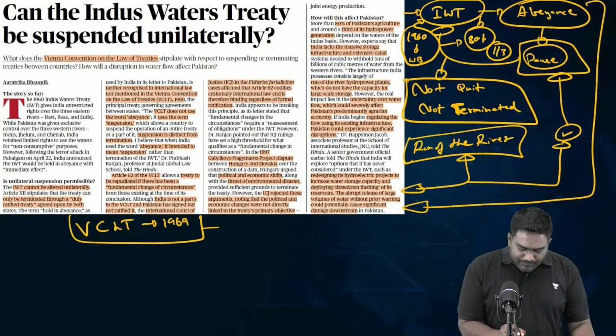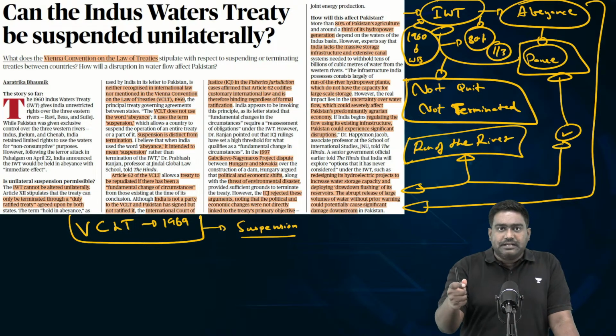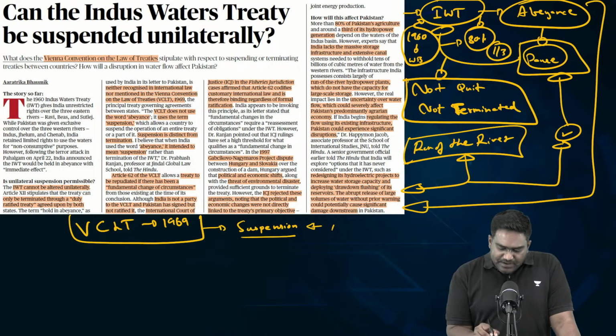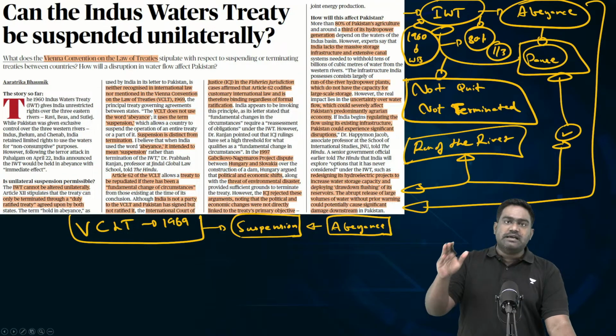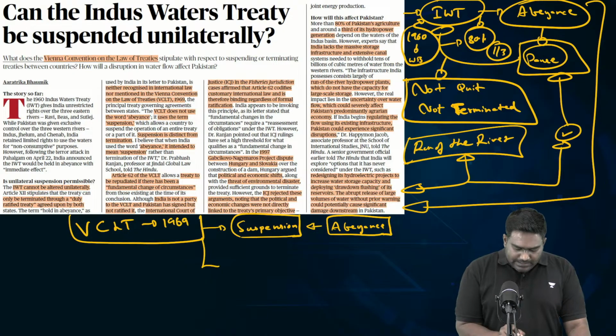In this convention, there is a provision to keep a treaty in suspension. Those countries who have signed a treaty can keep it in suspension. This provision is allowed. So when India says we are keeping it in abeyance, it basically means we are suspending our commitment as per the Vienna Convention on the Law of Treaties, the equivalent of that. The other provision is to terminate.